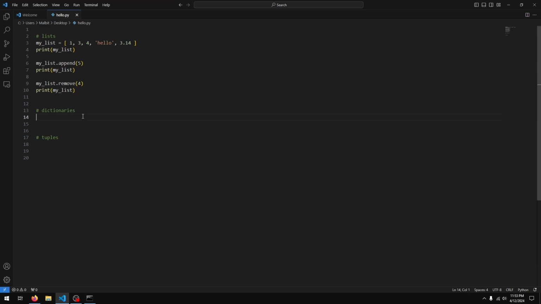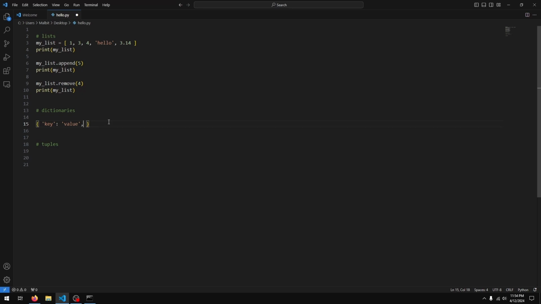Next, let's have a look at the dictionary. The dictionary is a data type that basically stores key value pairs. So we create a dictionary with curly braces like that, and for every value we have something called a key. We have a colon, and then we have the value, right? Now your key can be anything, so I can also put in a 1 here.